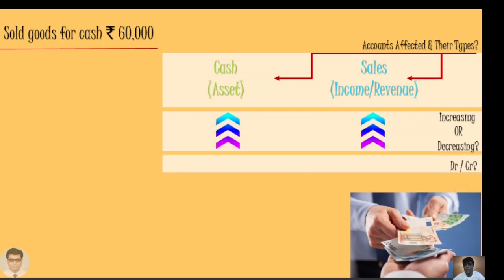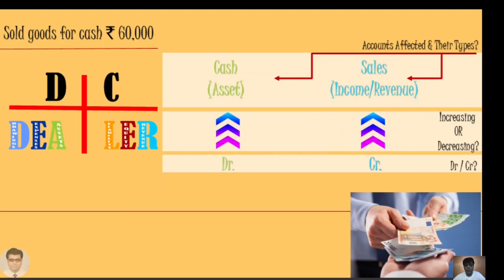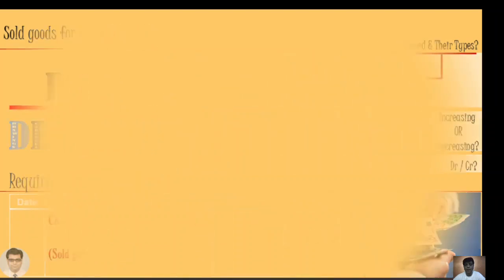What to do with these accounts? Debit or credit? DC dealer will come handy. Asset when it increases should be debited, and income when it increases should be credited. So let us pass the journal entry. Cash account debit to sales account 60,000. Let us see one more transaction.